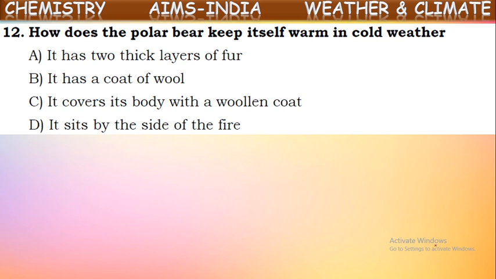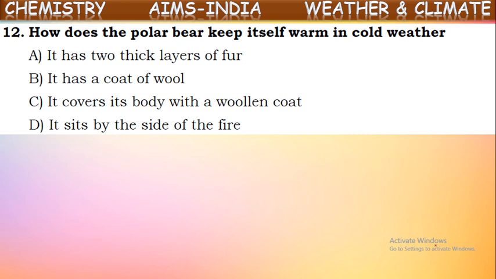It has very thick fur, nearly 2 layers of thick fur. And even under the layers of skin, they have a thick layer of fat also. This fur and thick layer of fat will give sufficient warmth to these animals.